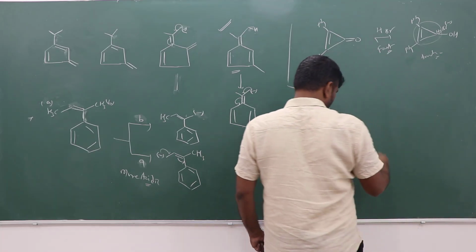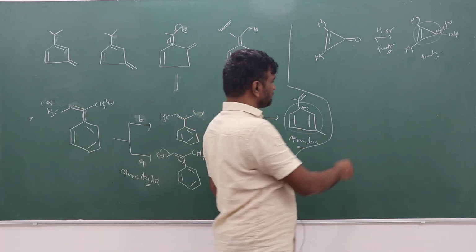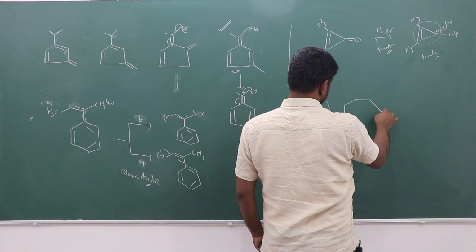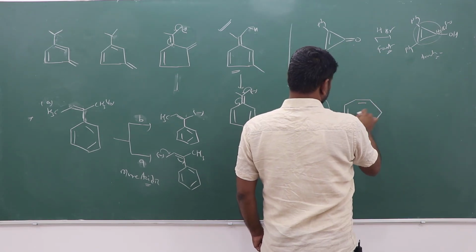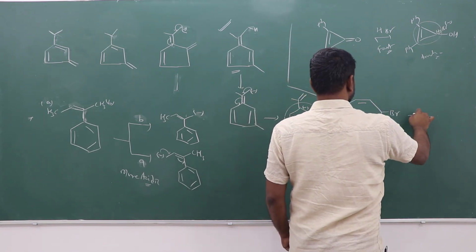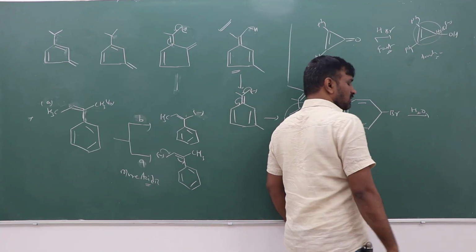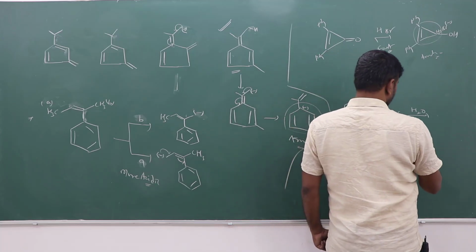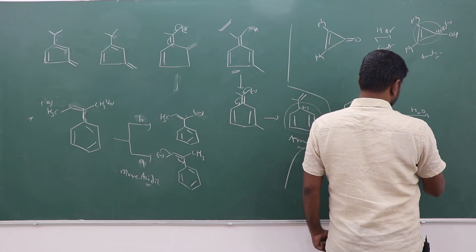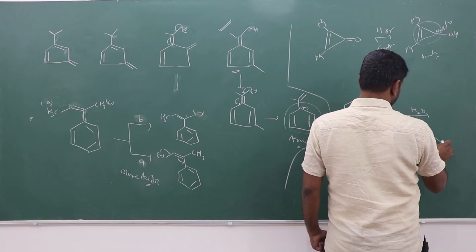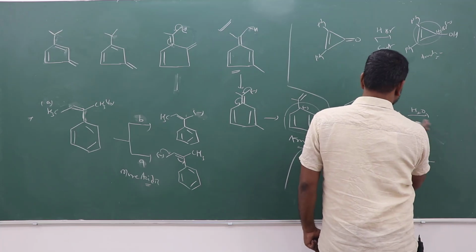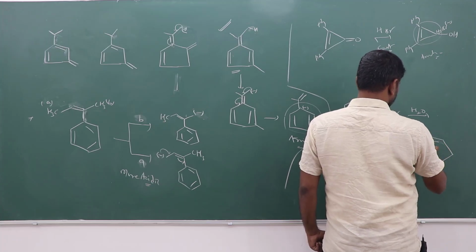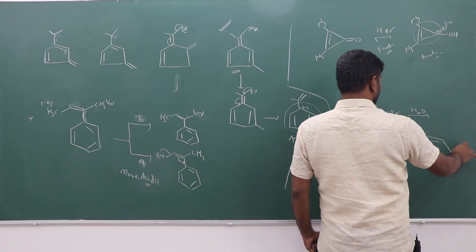Suppose in presence of water, when Br is there, this reaction is fast. Why? Because cycloheptatrienyl or tropylium cation formation takes place, with Br minus.